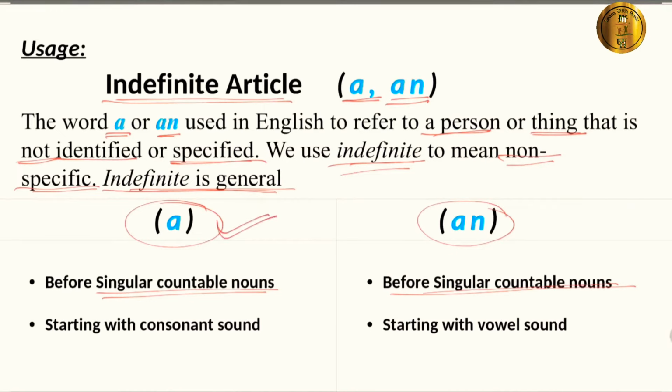A is used before a singular countable noun starting with a consonant sound, whereas an is used before a singular countable noun starting with a vowel sound. Here I would like to mention that we use an before the vowel sound, not vowel letters. It has to be kept in mind.